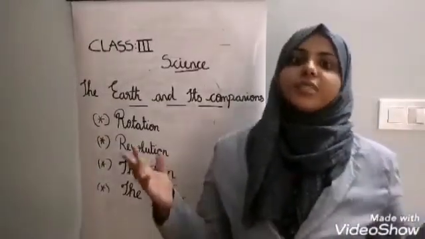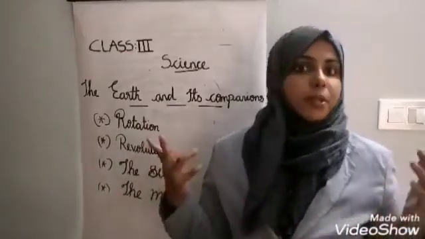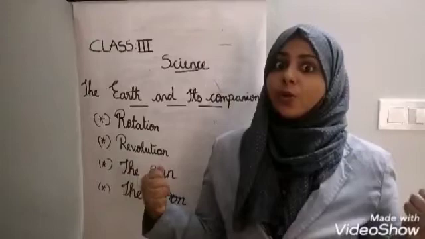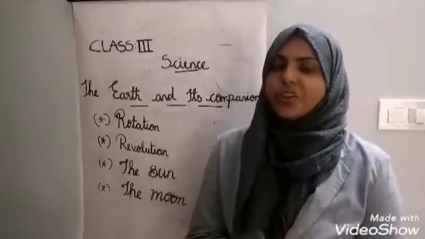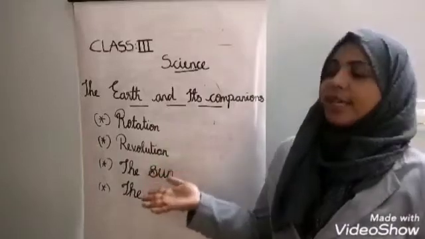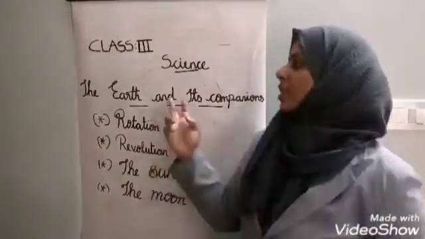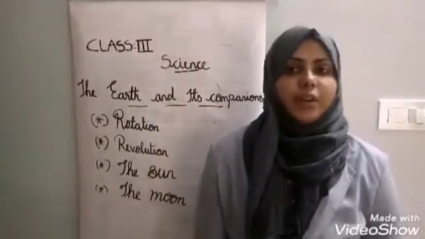In our previous class, we discussed Earth and its companions, that is, the solar system, planets and also the shape of the Earth. Today we are going to discuss rotation, revolution, the sun and the moon. First we are going to discuss rotation and revolution.